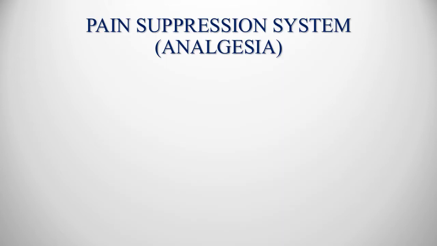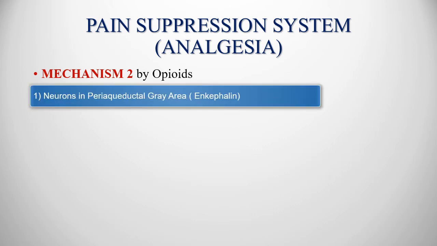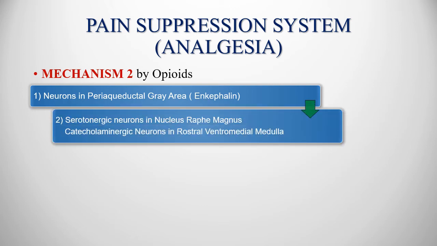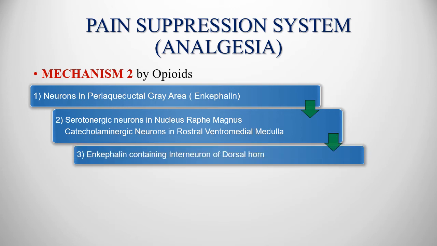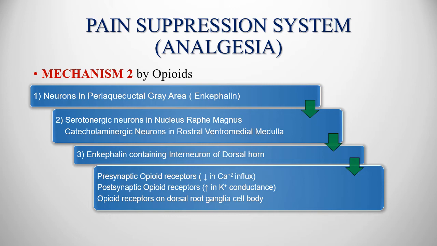Okay, now after these interneurons get stimulated and opioid is released, this opioid will work by three mechanisms. First of all, let's see the whole pathway. Neurons in the periaqueductal gray area will release enkephalin and will stimulate the second order neurons, which are serotonergic neurons in the nucleus raphe magnus, which will release serotonin and will activate the third order neurons, which are enkephalinergic interneurons in the dorsal horn, which will release enkephalin and will cause the inhibition via three mechanisms.